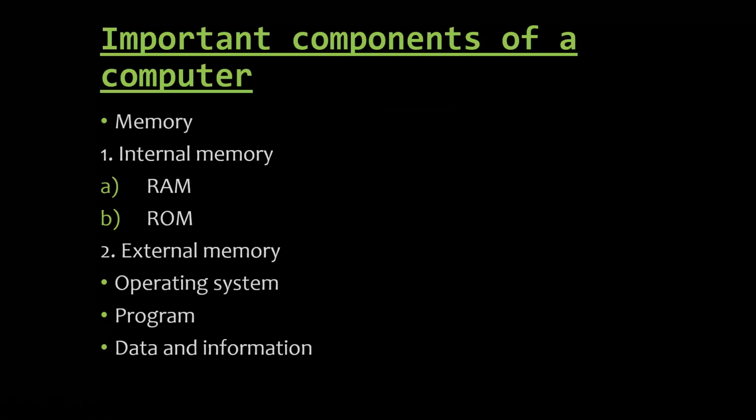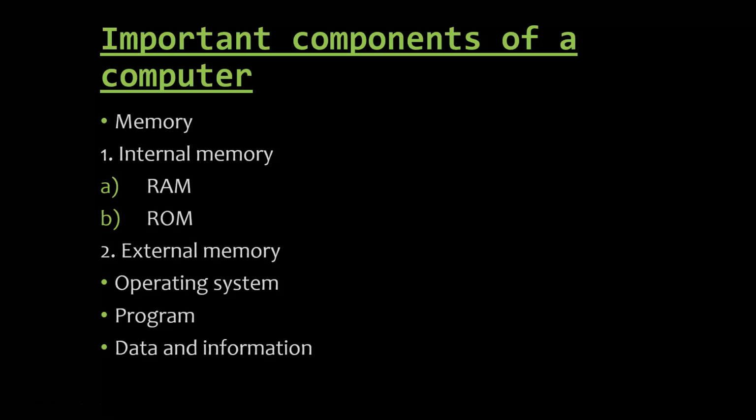So there are two types of memories in the computer. How many types of memories are there in the computer? Two types. One is RAM and the other is ROM. RAM is what? Random access memory. This is created for electronic components.